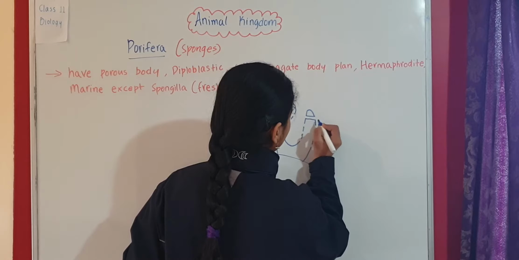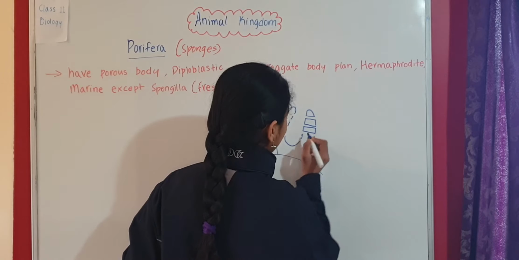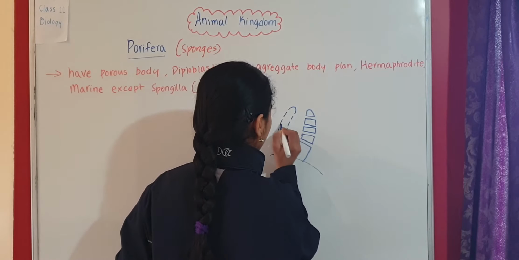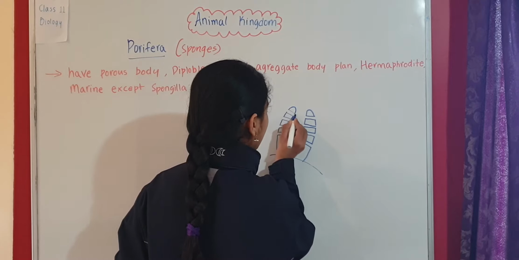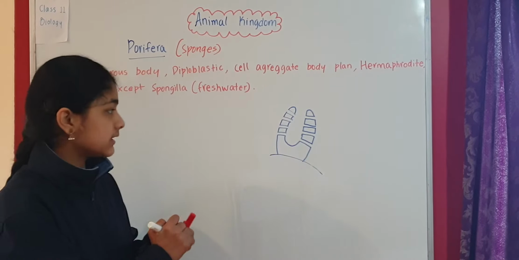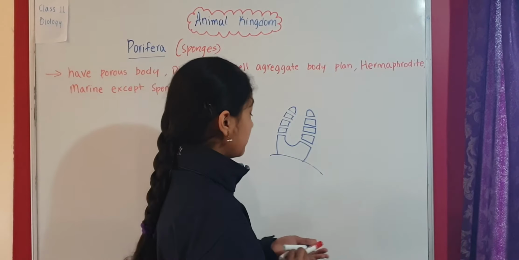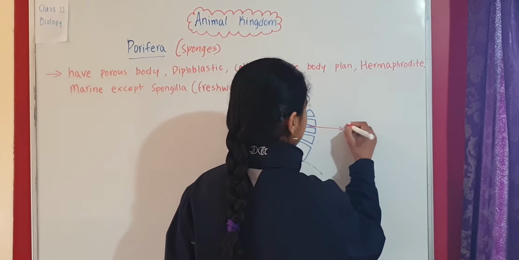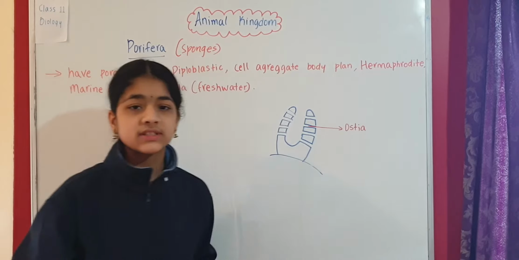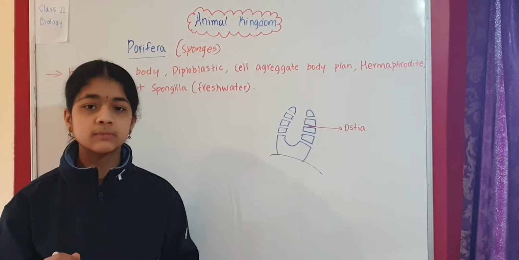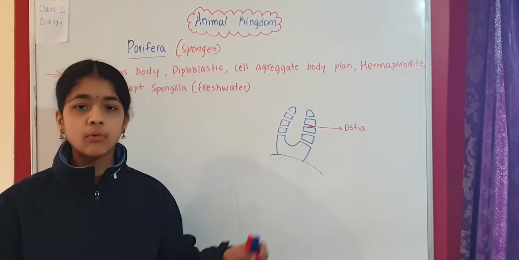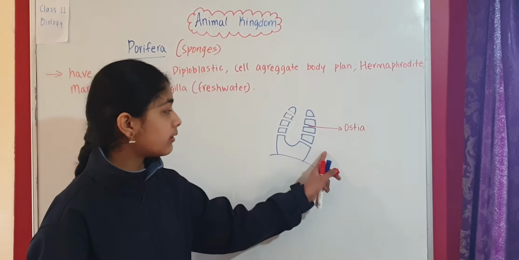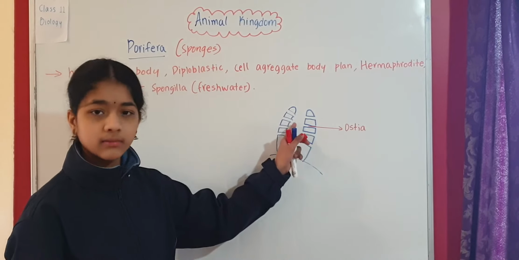This is somewhat how it looks. Here we can label these pores, these are called ostia. Ostia are the small little pores present on the body of the sponge, and through these pores the water comes inside. It helps in transportation of water. So from here the water particles go inside the body of the sponge.